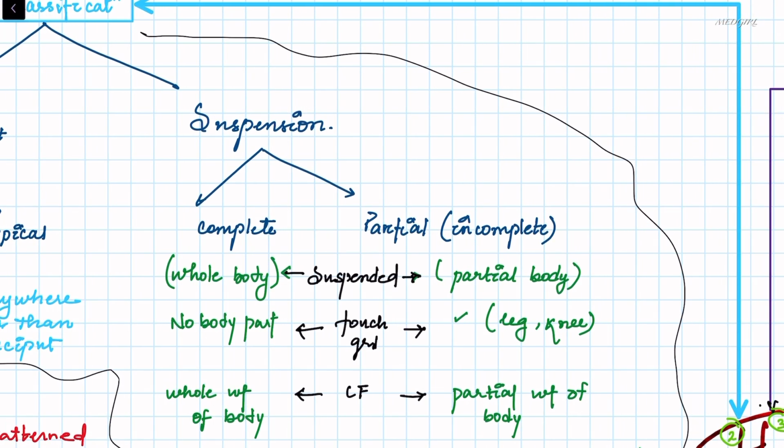Partial is also known as incomplete hanging. In complete hanging, the whole body is suspended. In partial, only part of the body is suspended. In complete hanging, no body part touches the ground, but in partial, a body part is touching the ground because only part of the body is suspended, for example leg, knee, etc. In complete hanging, the constricting force is the whole weight of the body, and in partial hanging, the constricting force is partial weight of the body. Death is faster in complete hanging, and slower, almost suicidal, in partial hanging.